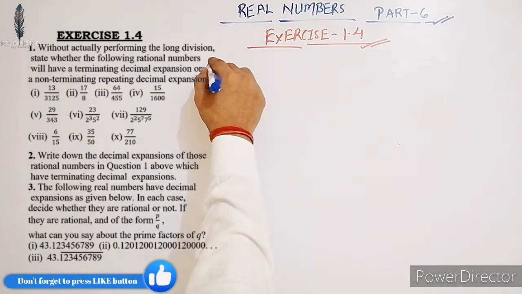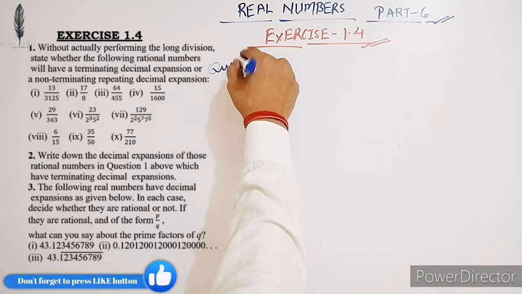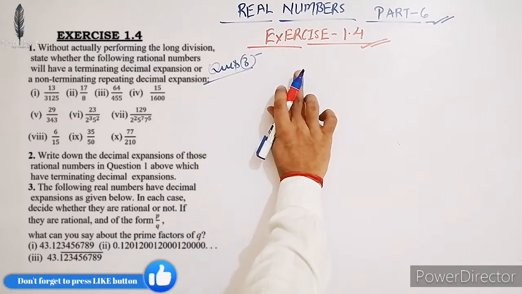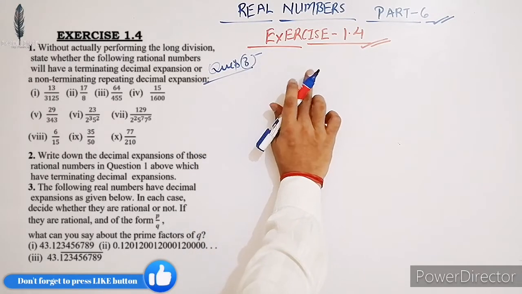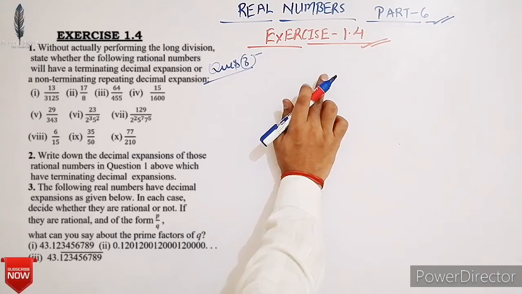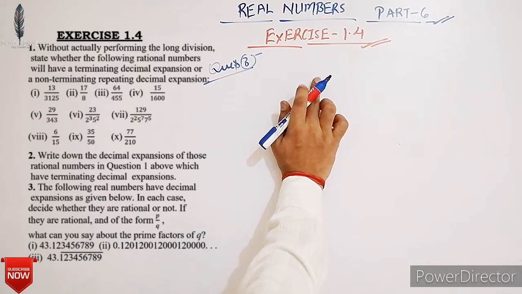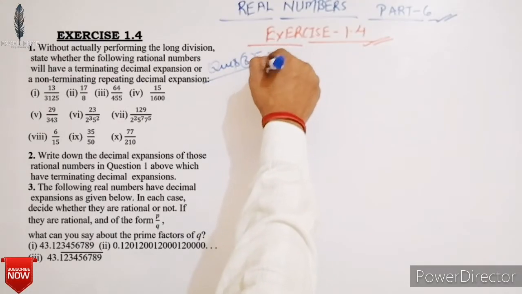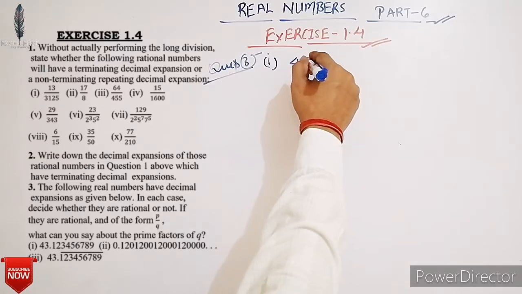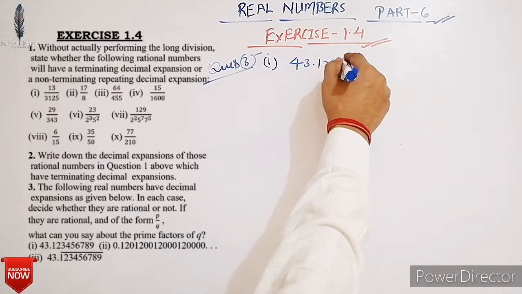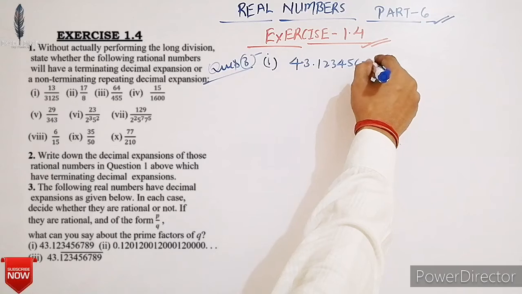Now next question, question number 3. The following real numbers have decimal expansion as given below. In each case, decide whether they are rational or not. If they are rational and of the form P upon Q, what can you say about the prime factors of Q? Okay. Here first is 43.123456789.